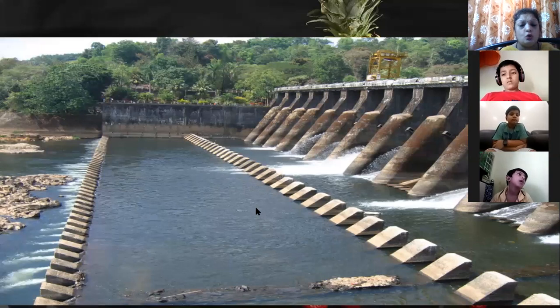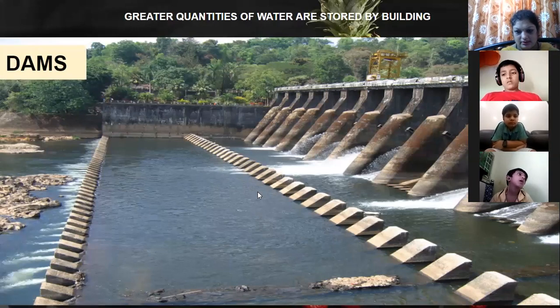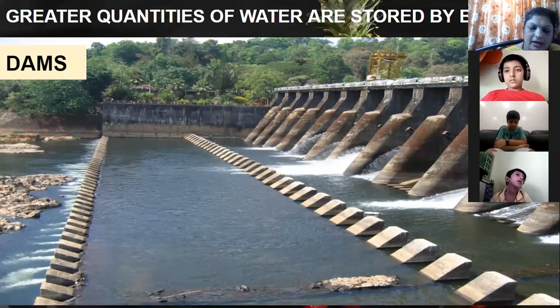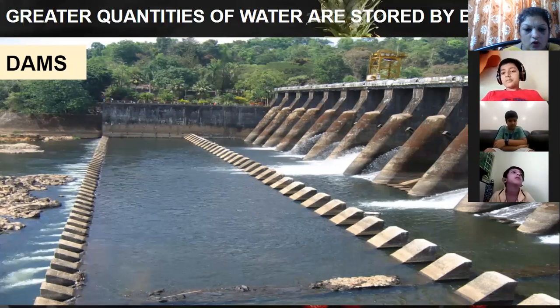Now see, this huge amount of water is being stored in the dams. Why is this water stored? The rainy season is not there throughout the year. The rainy season will be for a few months, but we need water to drink throughout the year, and for that reason the water is being stored. So where is it stored? The water is stored in the dams.